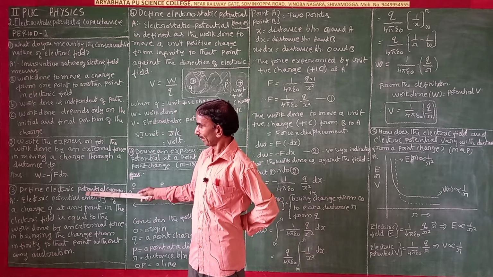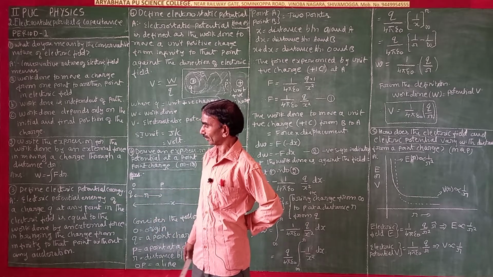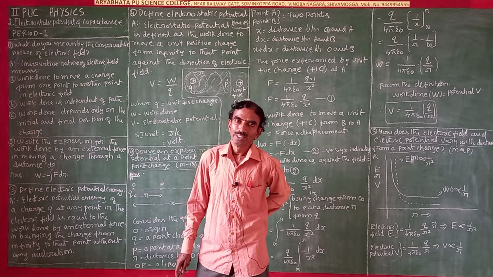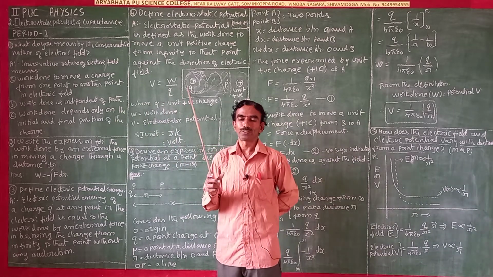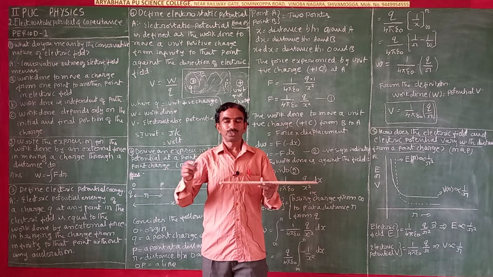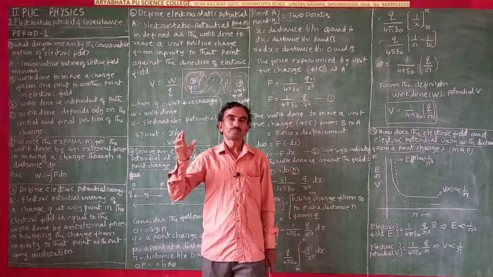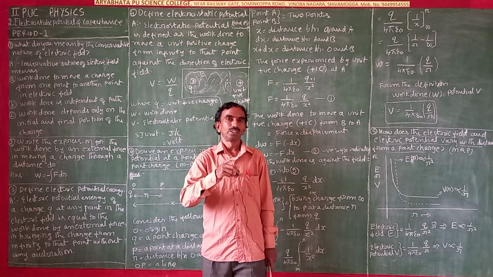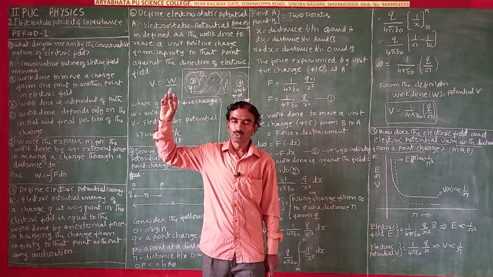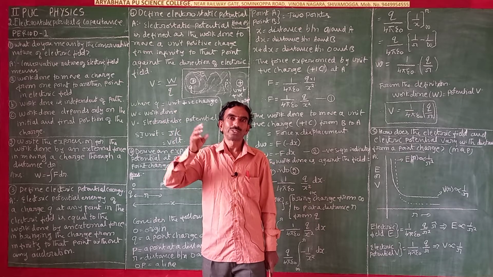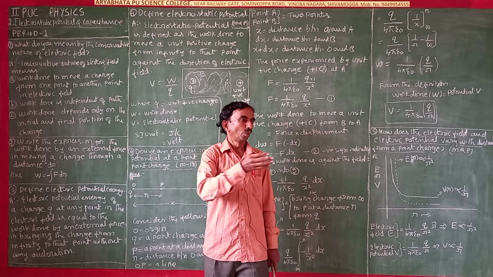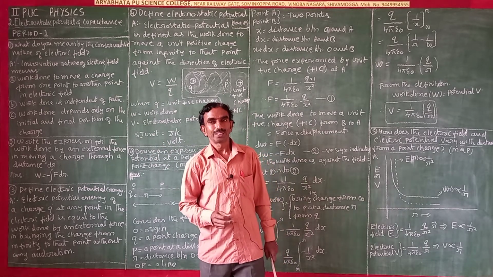Next, define electric potential energy. What is meant by electric potential energy? Potential energy means energy stored in the electric field. In the conducting wire, in electric lines, charges are accumulated. Charges flow from one point to another point, from the generating station to the house. So that is the electric energy.